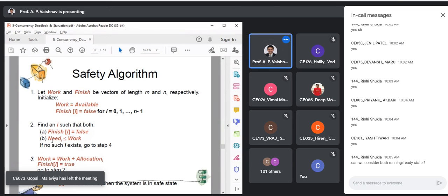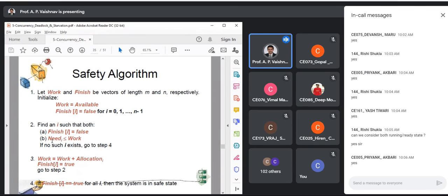So need is less than or equal to work. That means your process can complete with currently available resources. Is this statement clear? Your process can complete with currently available resources. Fine. If no such process exists, we'll go out. Because if you can't complete any of the processes, what is the outcome?